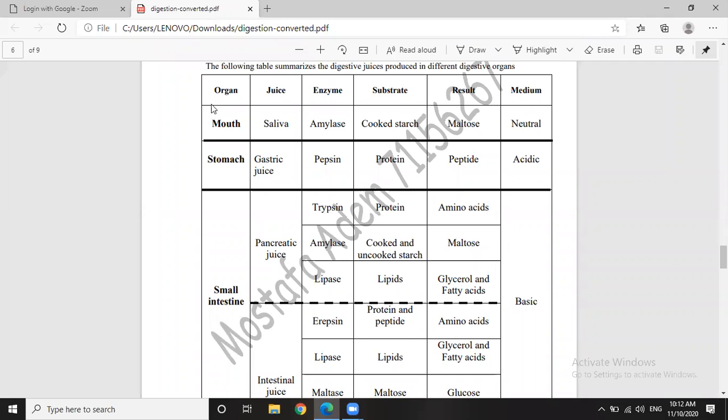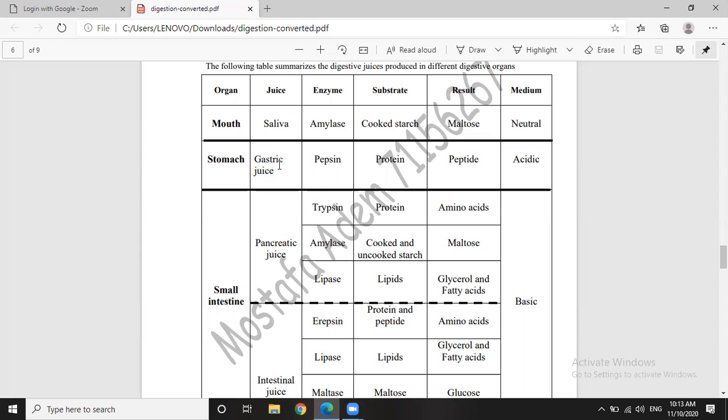Here is the table of digestion: the organ, juice, enzyme, substrate, the result of digestion, and medium. In the mouth, the juice is saliva. Saliva contains an enzyme which is amylase. Amylase digests cooked starch into maltose. So, the substrate of amylase is cooked starch. The cooked starch is digested by amylase into maltose. In the mouth, the medium is neutral.